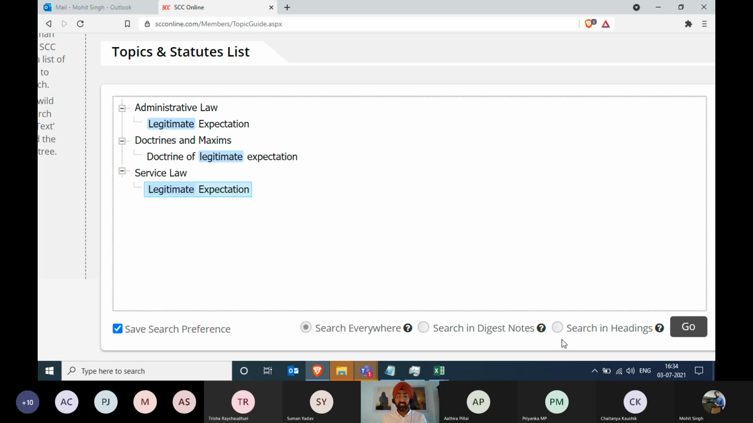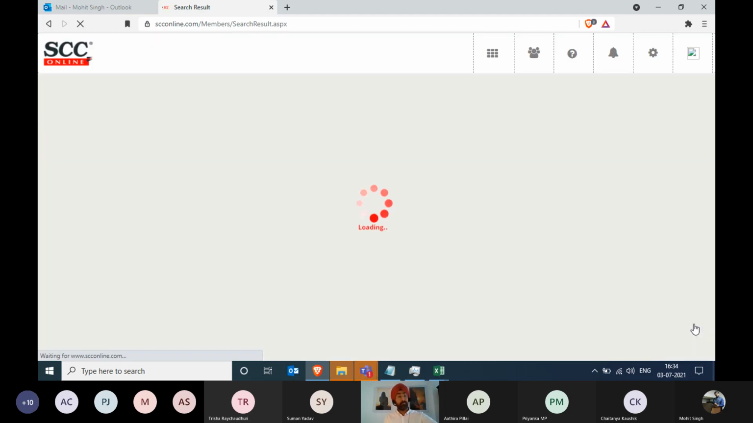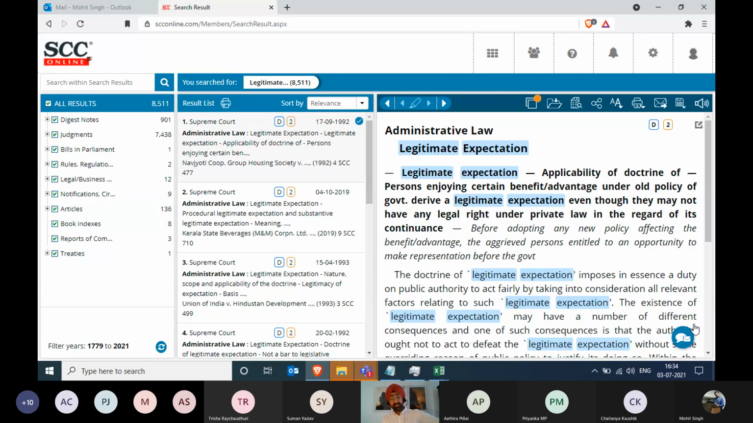Okay. So let's search with search everywhere. Mohit, please start the search. So what does search everywhere mean? Whatever we discussed before starting the session, the data coverage, you'll see it on the left side of the screen now. It says digest notes, which are head notes, law points, ratio. Different people have different terms for that. Then you have judgments coming from Supreme Court, High Court, other courts.